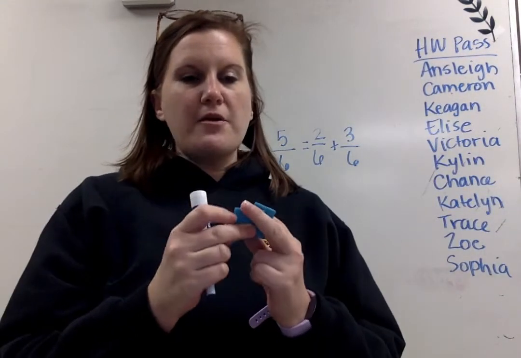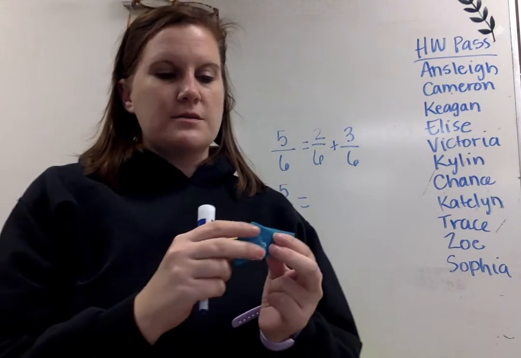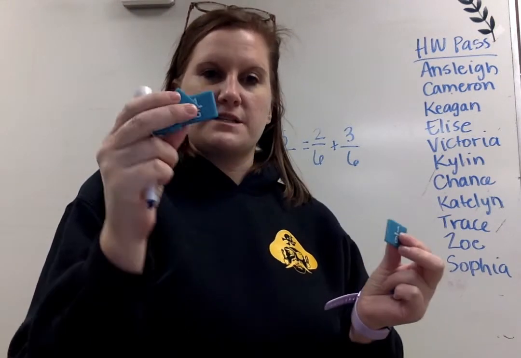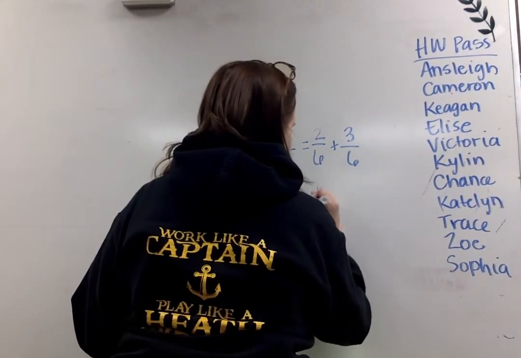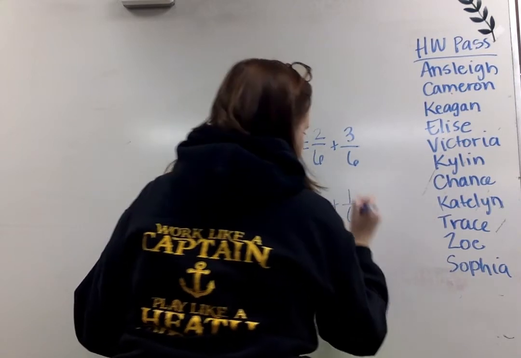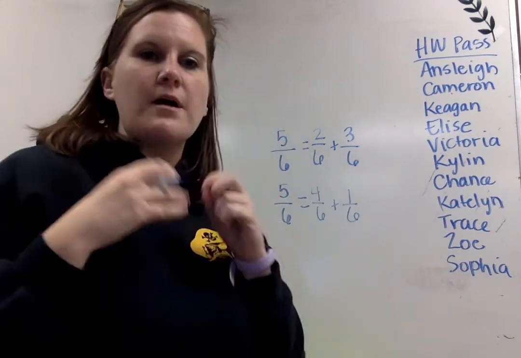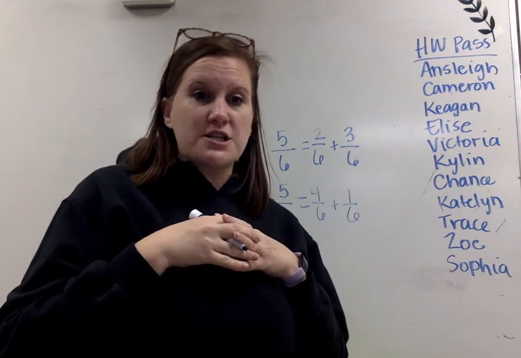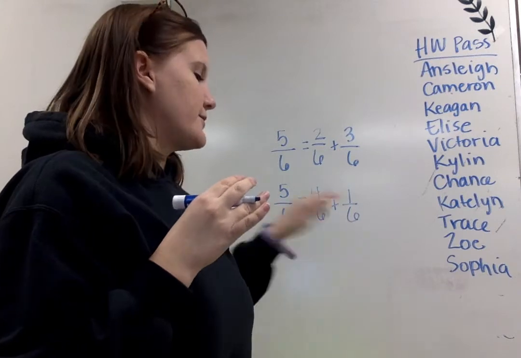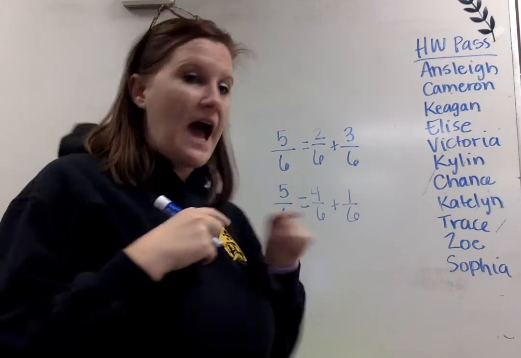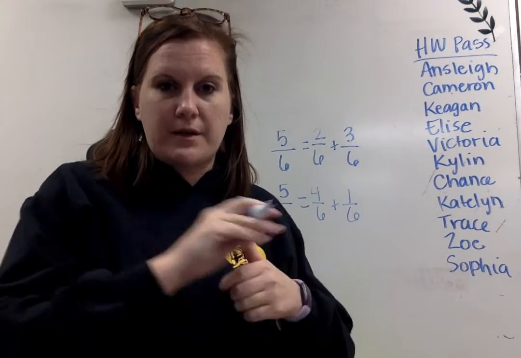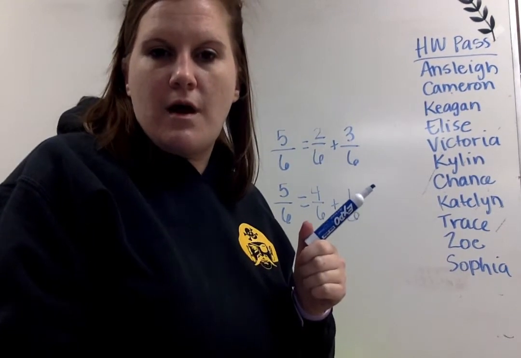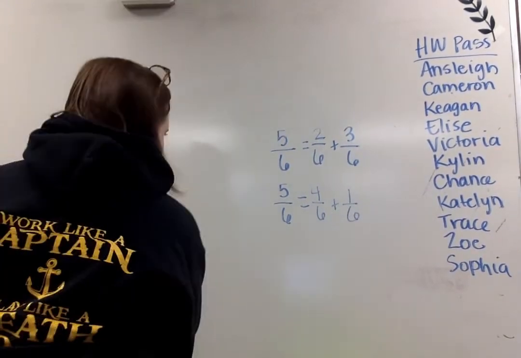Another thing I could do to decompose, I could take 4 of these pieces, so 4/6 plus 1/6. If I put those together, I get 5/6. The big thing is that the denominator stays the same because the number of pieces in the whole doesn't change. So you have to keep your denominator the same, and your numerators have to add to the numerator that we began with. All right, adding the 2 fractions.